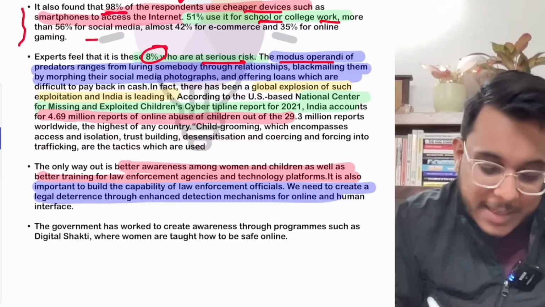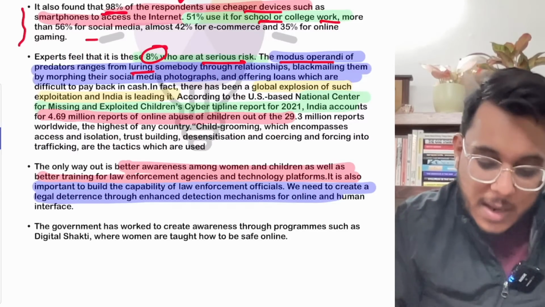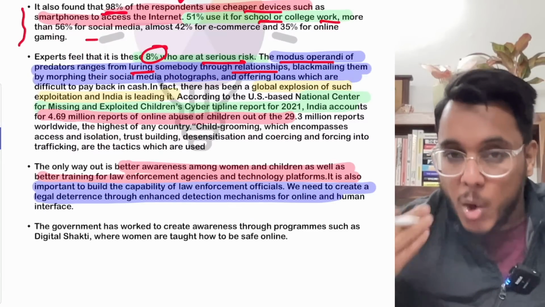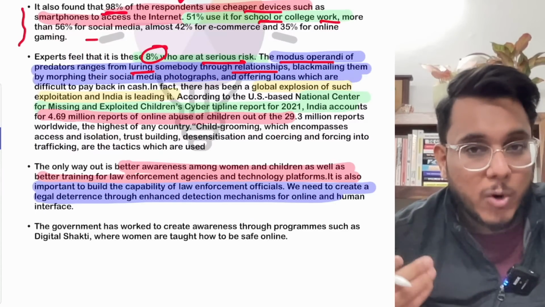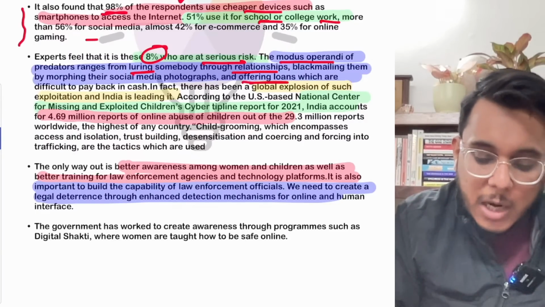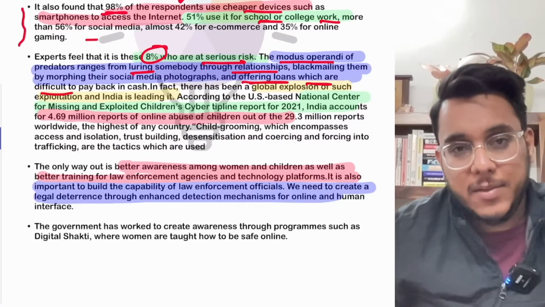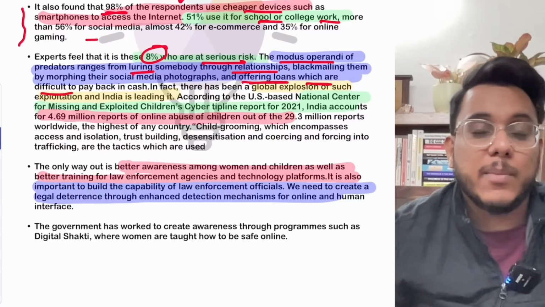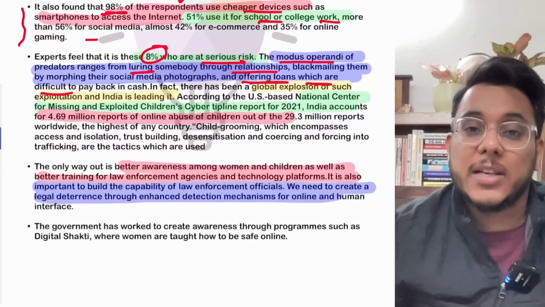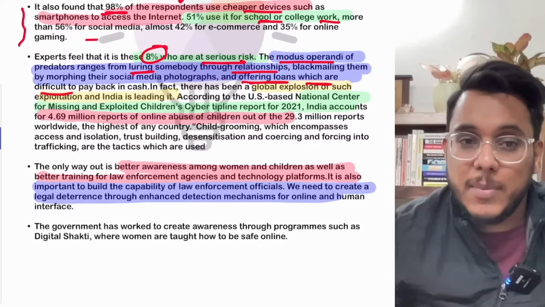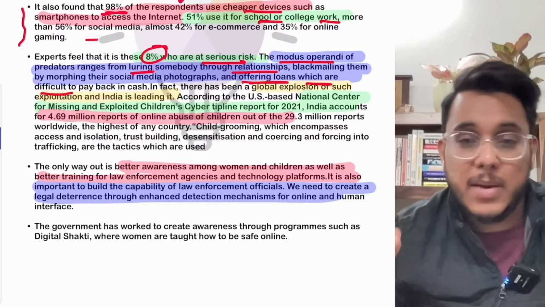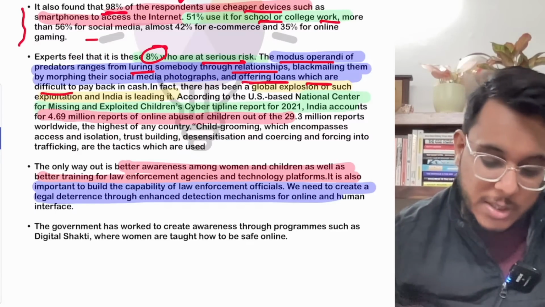What they do, they lure and attract people into relationships, or they will blackmail the users by morphing their photographs. Or they will offer loans to people at very attractive rates, and when it becomes difficult for them to pay back the loan, then they will be blackmailed. And often when children and women are involved, they will be called to some places, and then they will be pushed into the sexual racket and all such things.